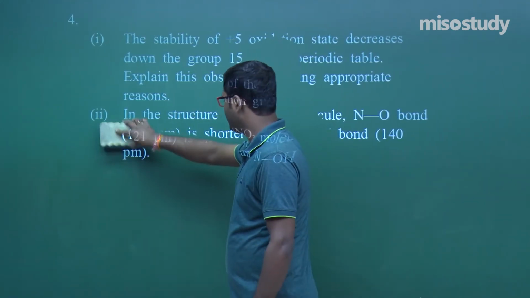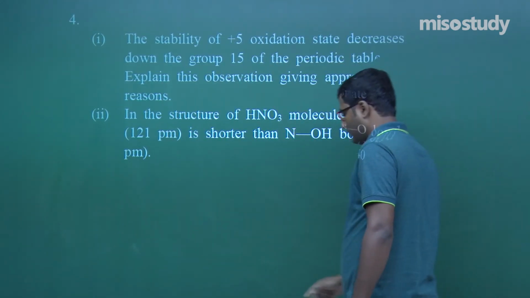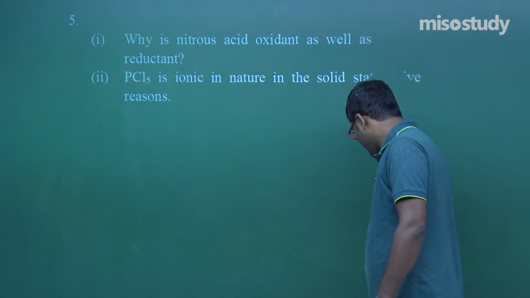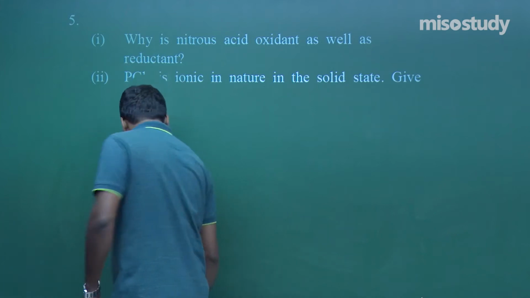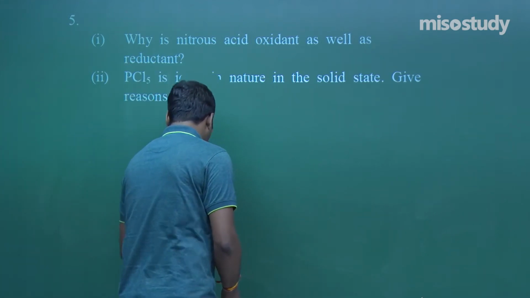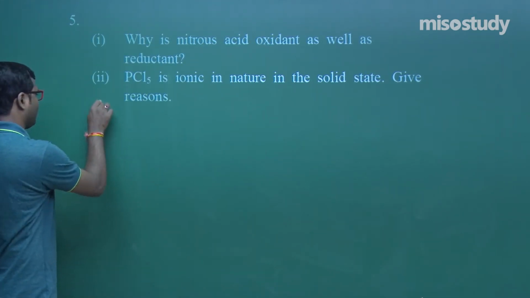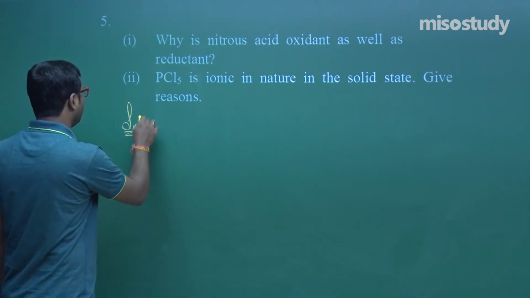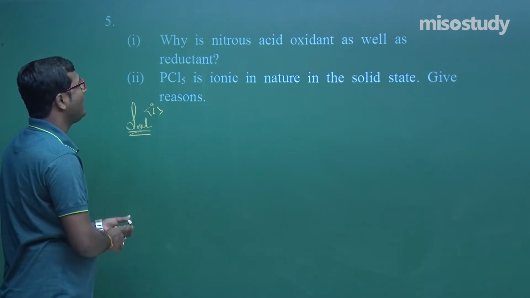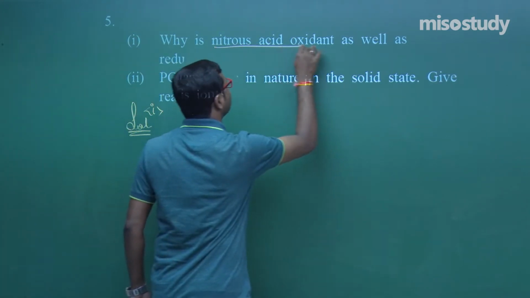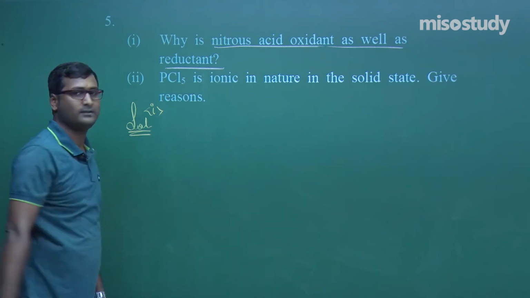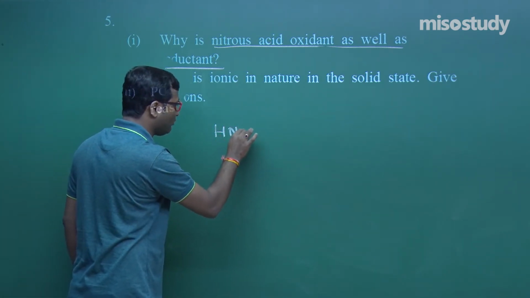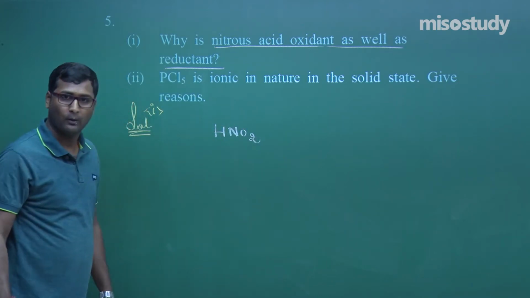What is the next question here? Wait for a moment. That is question number 5. Now read the question carefully, what is given here. Clear? The question is, why is nitrous acid an oxidant as well as a reductant? Clear? What is nitrous acid, my friend? That is HNO2.